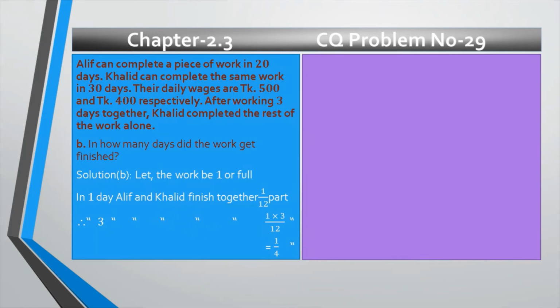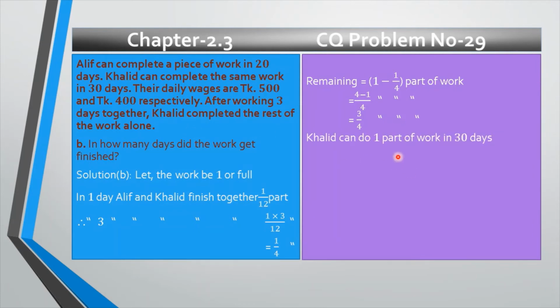Now Khalid completed the rest of the work alone, so we have to find out the rest of the work, my dear. Now the remaining work or the rest of the work we can find out 1 minus 1 divided by 4 part of work. And if we do LCM, we will get 4, and 4 ones are 4, minus 1. After that, 3 divided by 4 part of work, that is the remaining work, which is done by Khalid.